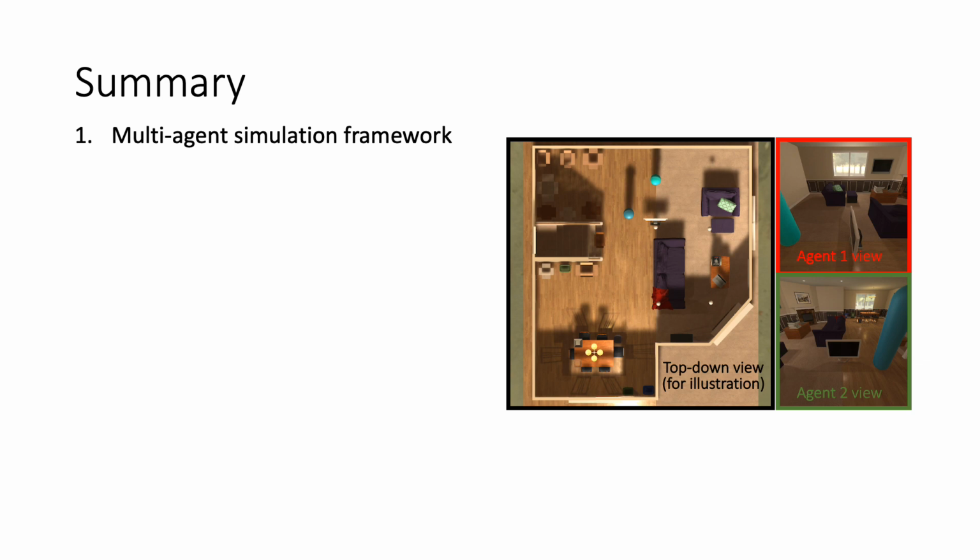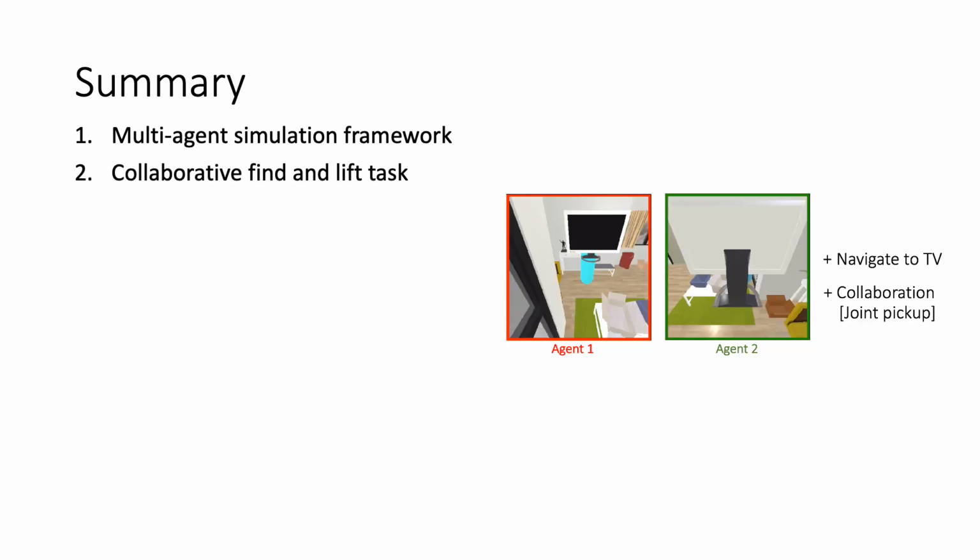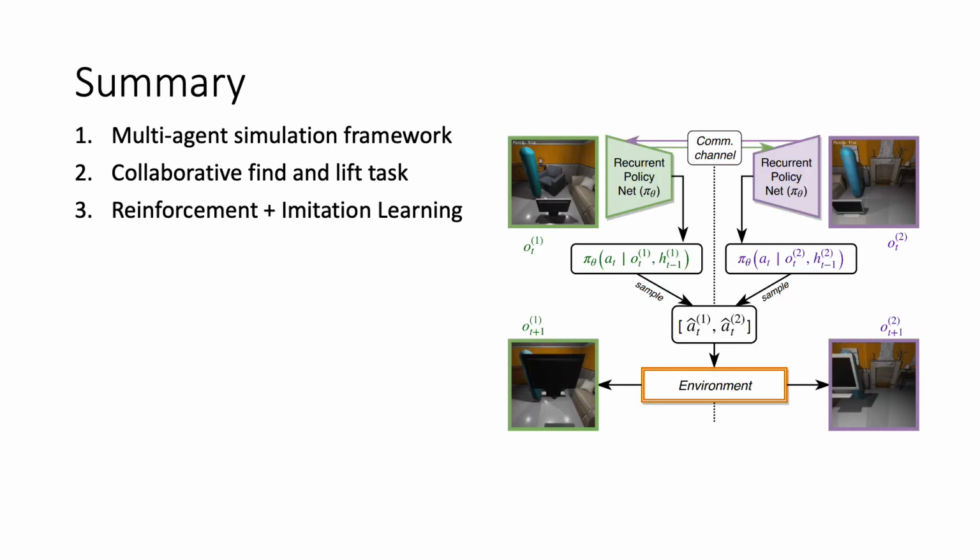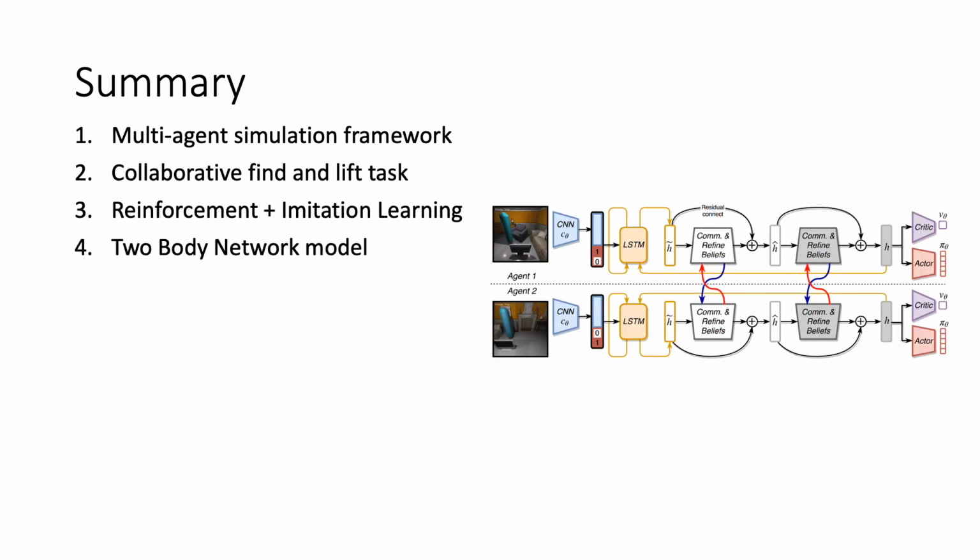In summary, we introduced the first multi-agent simulation framework for photorealistic environments. We introduced a find and lift task which is inherently collaborative in nature. We proposed a reinforcement learning framework with a partially observed state, policy function, and environment interaction. In addition to a synchronous actor-critic reinforcement learning-based solver, we make learning more efficient using imitation learning techniques via cross-entropy losses.